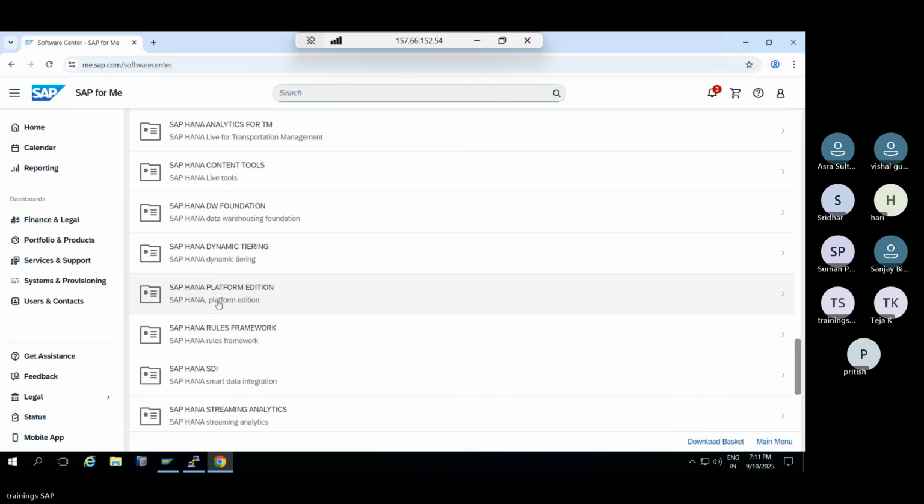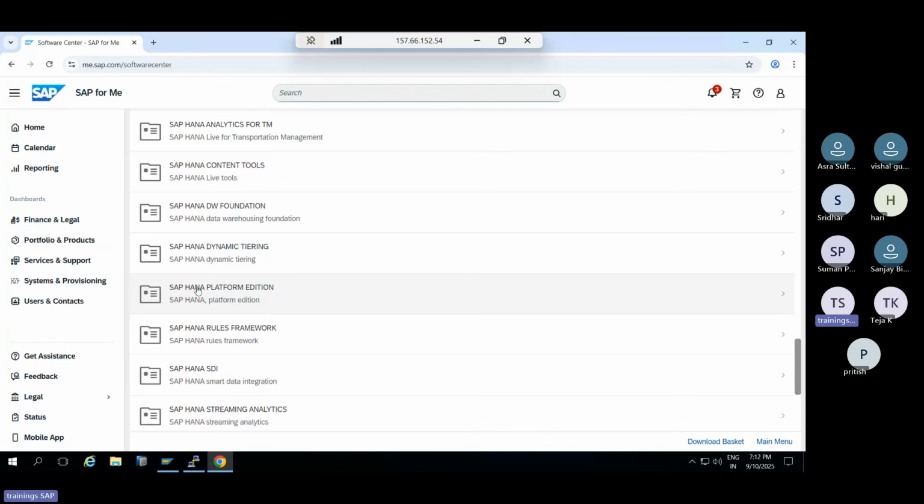I think SAP has released three types of HANA editions in the market. One is the platform edition, which is the minimum; every company will get this platform edition. Then the enterprise edition, then the extended enterprise edition. These are the three flavors we have here. The platform edition is the general platform, a core DB platform only. You get the HANA database and Studio and some other tools. A customer who wants to use HANA as a database will use this platform edition.